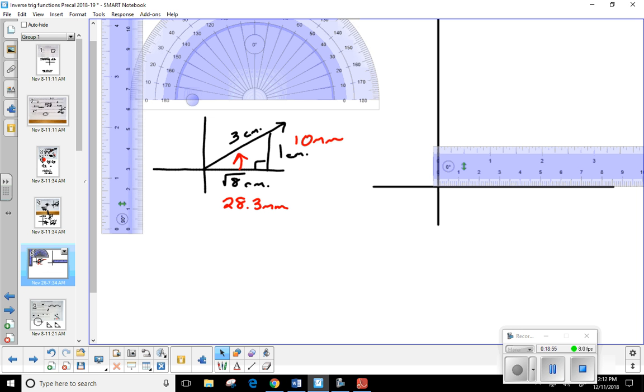Remember, every centimeter is 10 millimeters. So there's 10, 20, 28.3, probably be right about there. Would you guys agree? Okay.